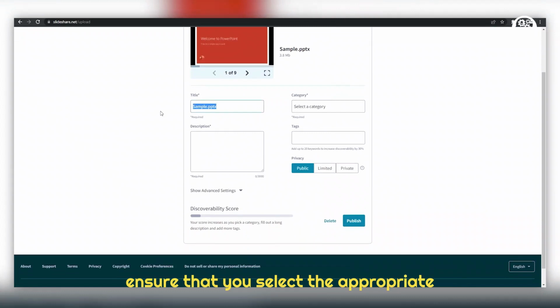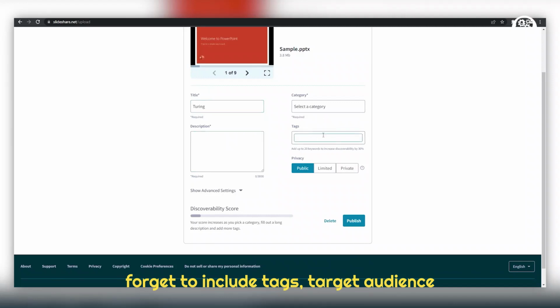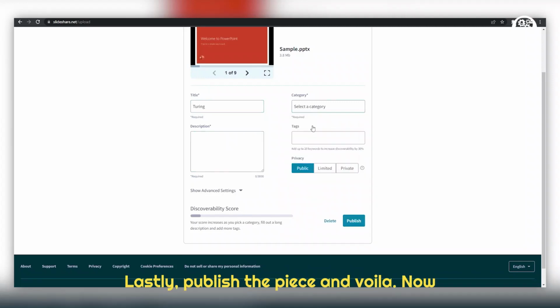When uploading, ensure that you select the appropriate category and enter an accurate description of the file. Also, don't forget to include tags, target audience, and setting the article to public. Lastly, publish the piece and voila!